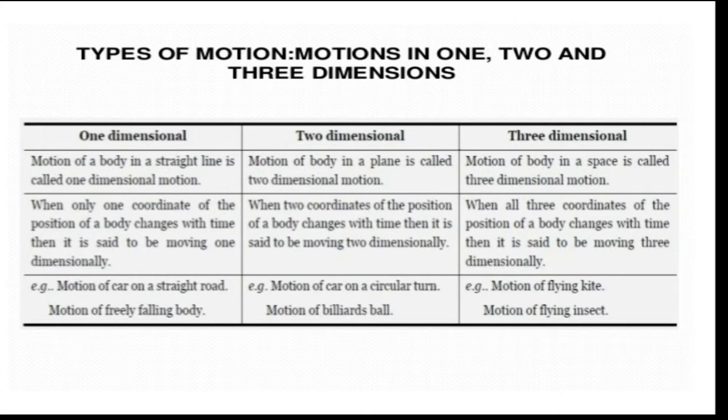Only one coordinate is required to characterize the position of the body at any instant of time. That type of motion we call one dimensional motion. Which are the examples of one dimensional motion? When a bus is moving along a straight road, we take it to be one dimensional motion.